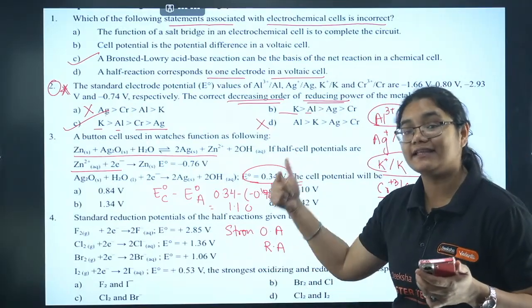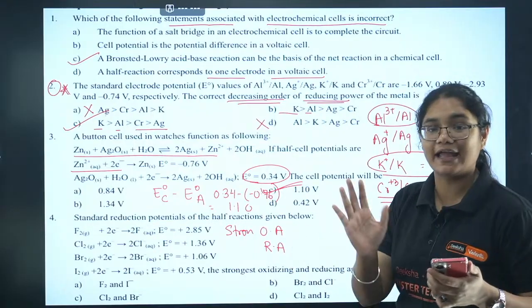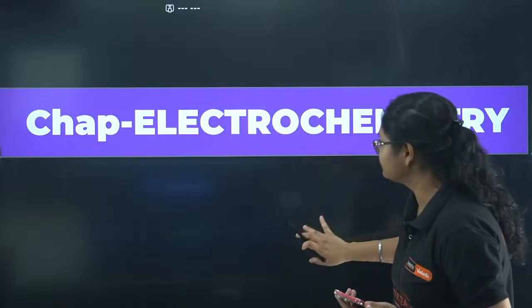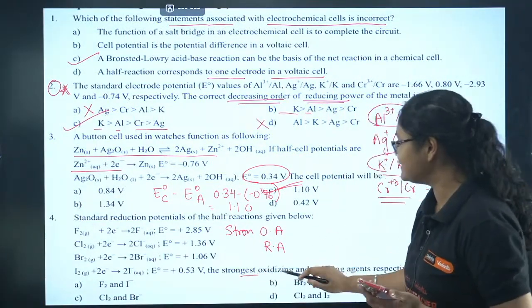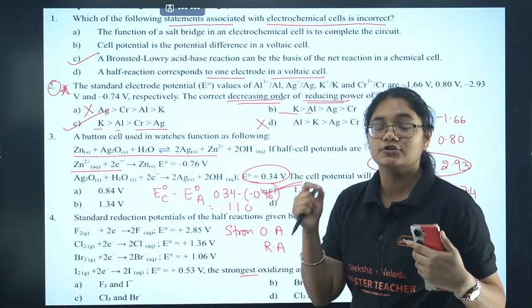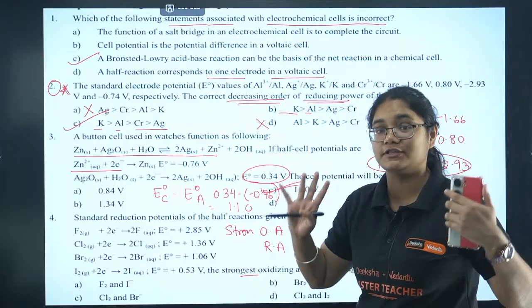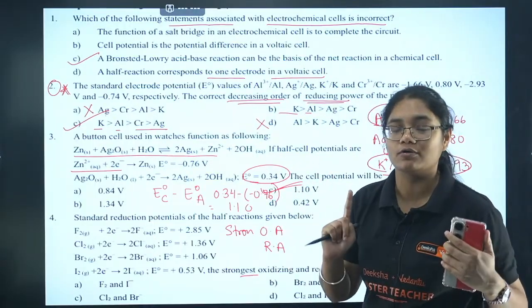Strongest oxidizing agent means it will oxidize others, and itself it will get reduced. So the one whose reduction potential is very high will easily get reduced and will behave as a very strong oxidizing agent.